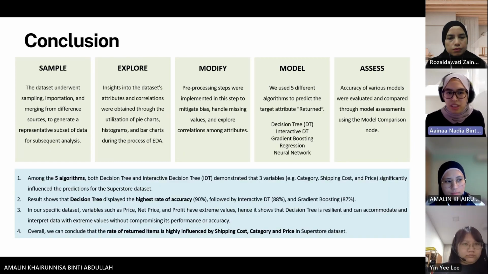Among the 5 algorithms, both decision tree and interactive decision tree show that the variables category, shipping cost, and price significantly influence the prediction for the Superstore dataset. Research shows that the decision tree displayed the highest rate of accuracy with 90%, followed by interactive decision tree and gradient boosting. In our specific dataset, variables such as price, net price, and profit have extreme values. Hence, it shows that the decision tree is resilient and can accommodate and interpret data with extreme values without compromising its performance. Overall, we can conclude that the rate of return items is highly influenced by shipping cost, category, and price in the Superstore dataset.